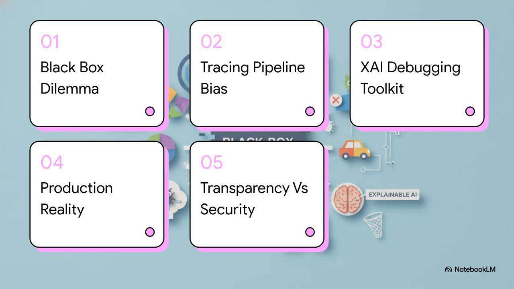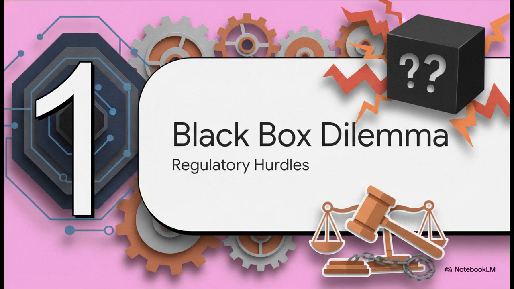So here's our sprint agenda for this explainer. We're going to start by unpacking the black box dilemma. Then we'll map out how to trace those nasty bugs and pipeline biases. After that, we'll open up the XAI debugging toolkit, get real about what actually survives in production, and wrap up by navigating this huge clash between transparency and security. Let's get into it. Okay, part 1.